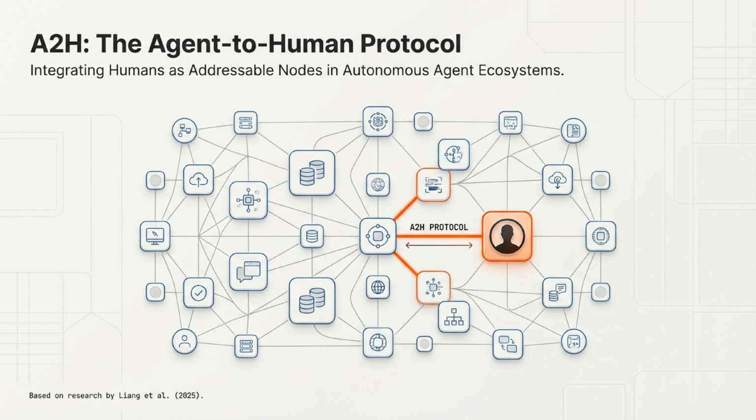Welcome. Today we are introducing A2H, the Agent-to-Human Protocol. We talk a lot about agents talking to agents, but today we're focusing on a critical missing piece, integrating humans as addressable nodes within autonomous agent ecosystems. It's time to bring people into the network infrastructure.